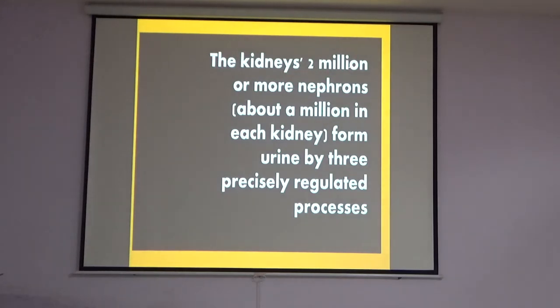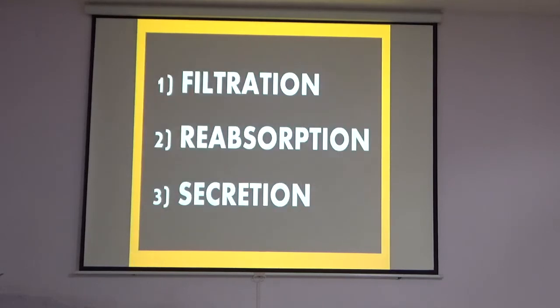The kidneys, with 2 million or more nephrons, about 1 million in each kidney, form urine by 3 precisely regulated processes, that is filtration, reabsorption and secretion. These are the 3 main things for urine formation.